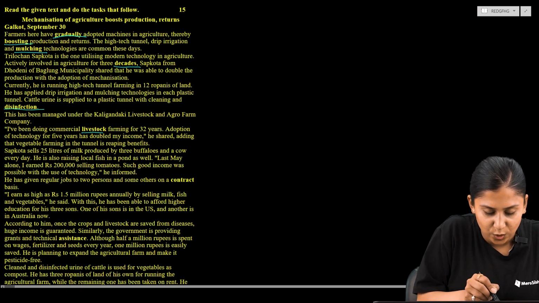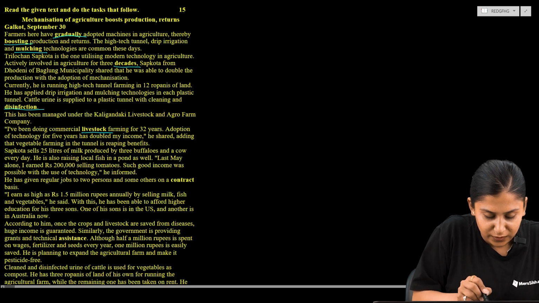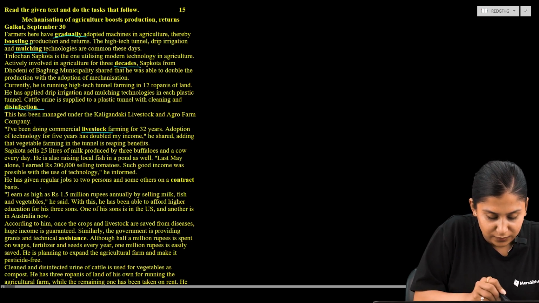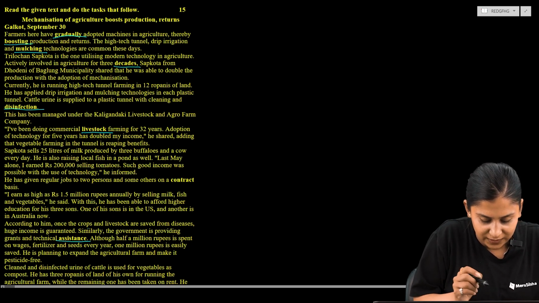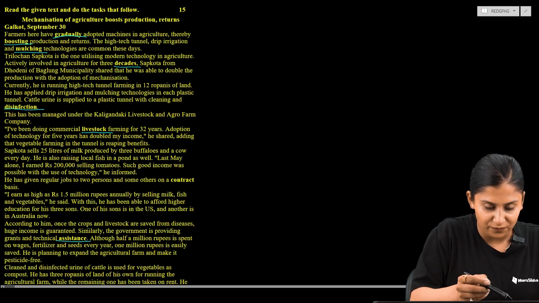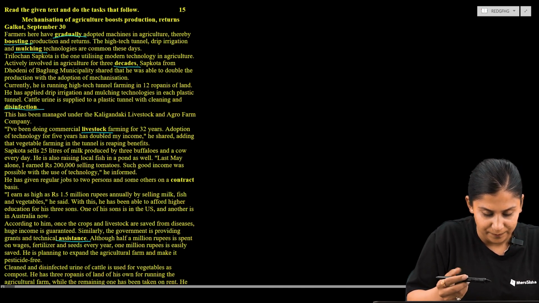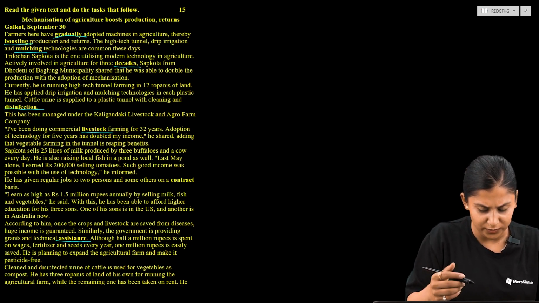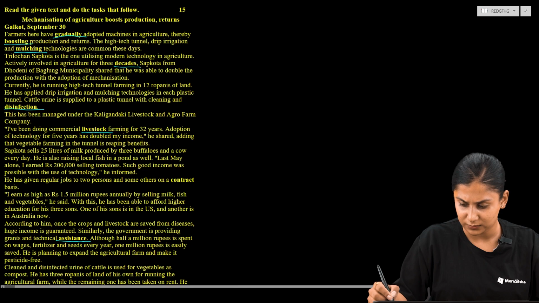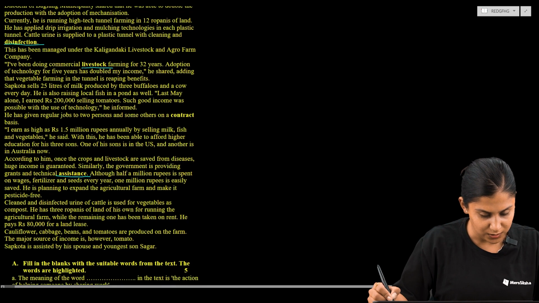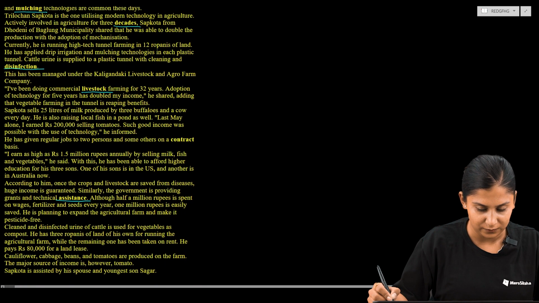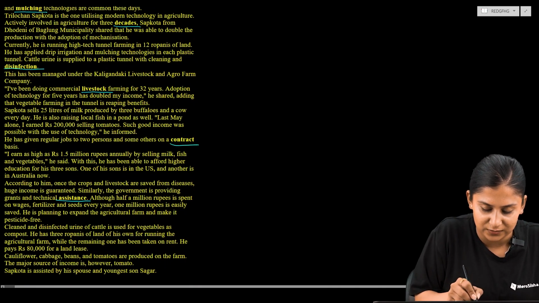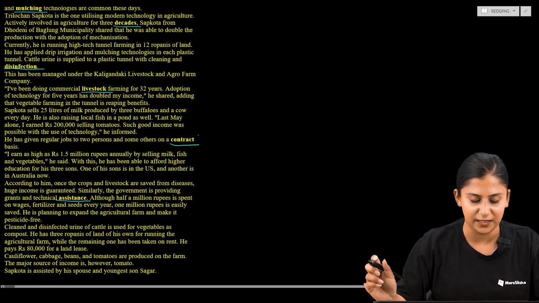We have livestock, and the last one, assistance. So altogether we are provided 1, 2, 3, 4, 5, 6, 7 words. Did you find any other highlighted words? Yes, another one is contract. So altogether we have 8 highlighted words.